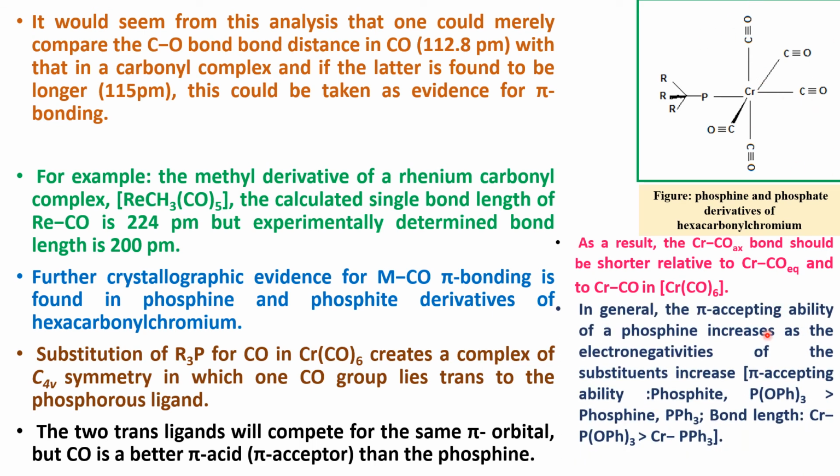In general, the pi accepting ability of a phosphine increases as the electronegativity of the substituents increases. The bond length for chromium-phosphite ligand is greater than for chromium-phosphine ligands.